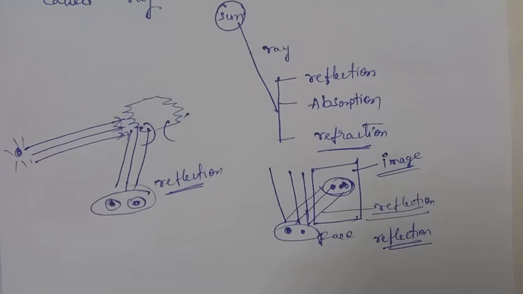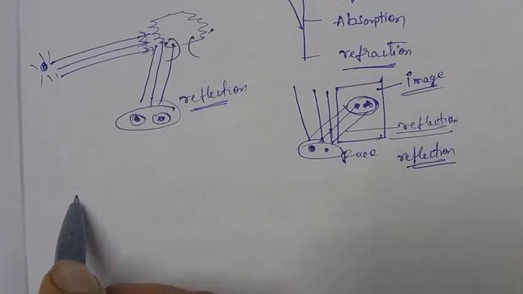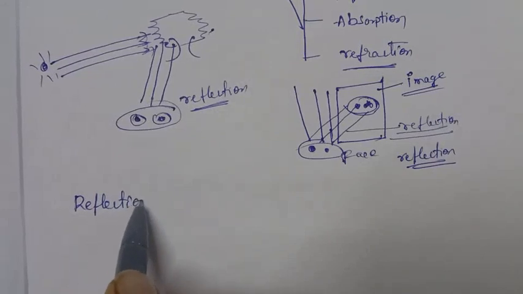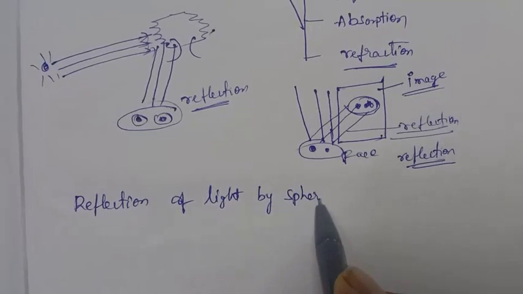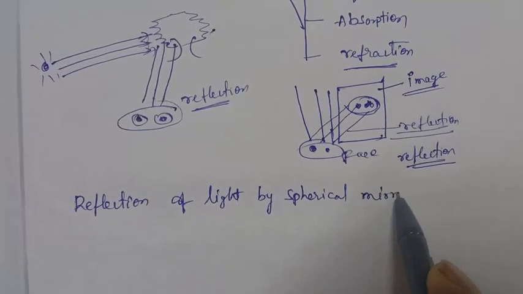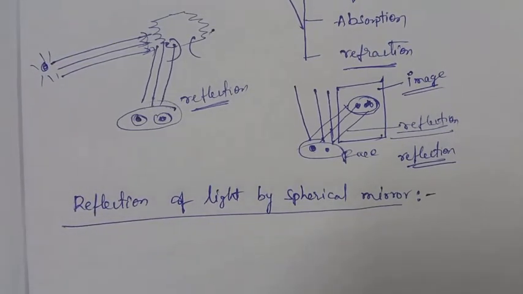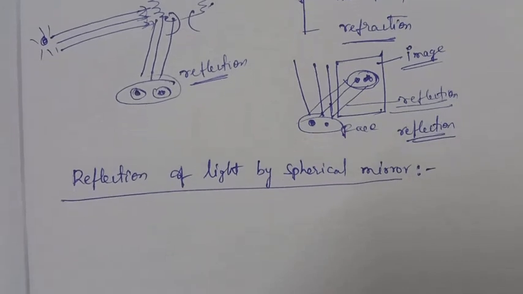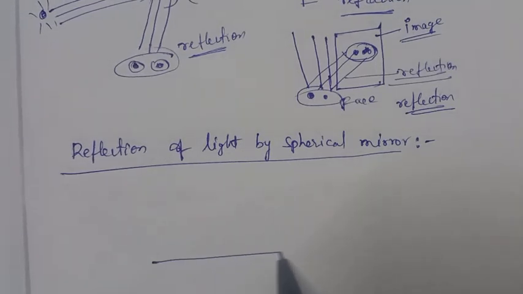In that, the first topic is reflection of light by spherical mirror. You can apply these phenomena to your daily life, then this chapter will be easy. So first of all, in case of ray optics, the first topic is the reflection of light. If suppose I take one plane mirror, it is the mirror.